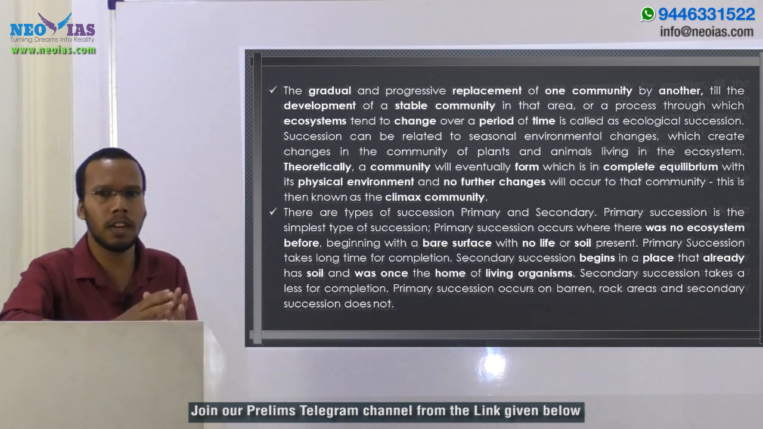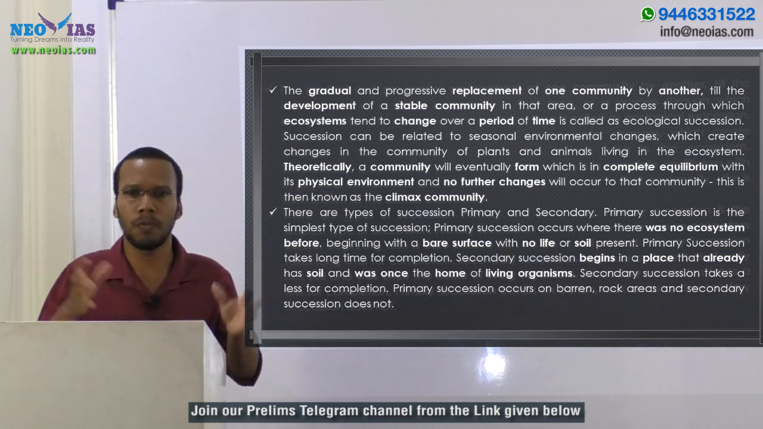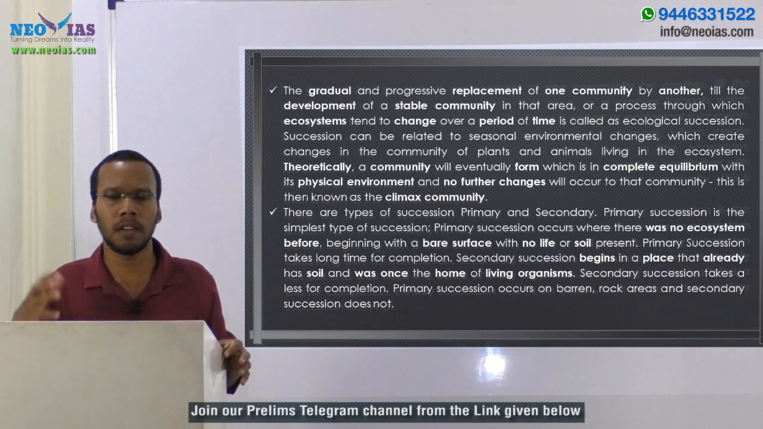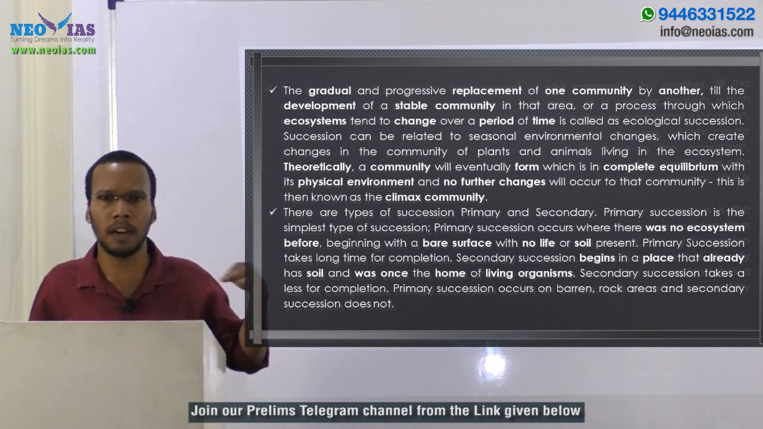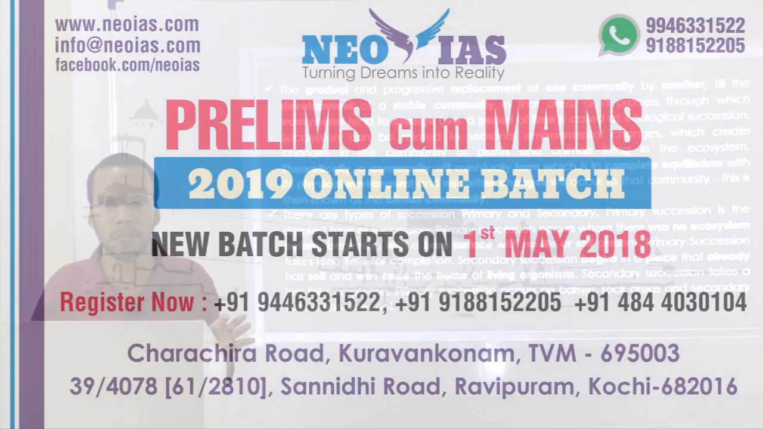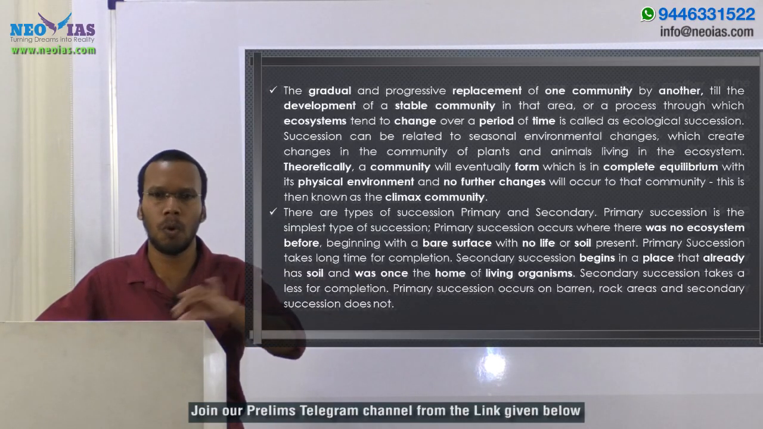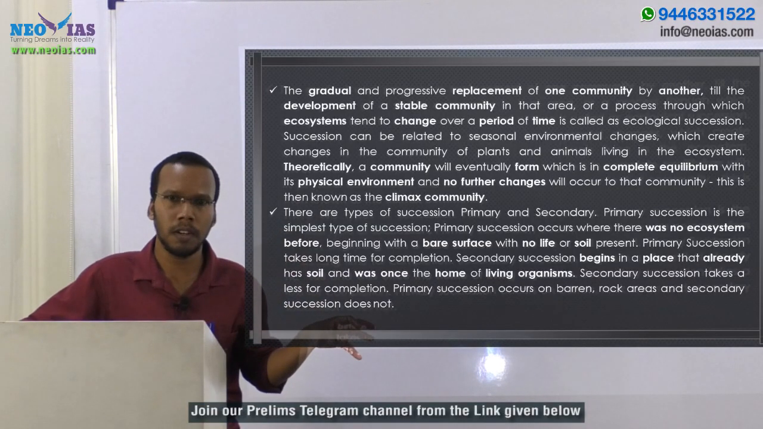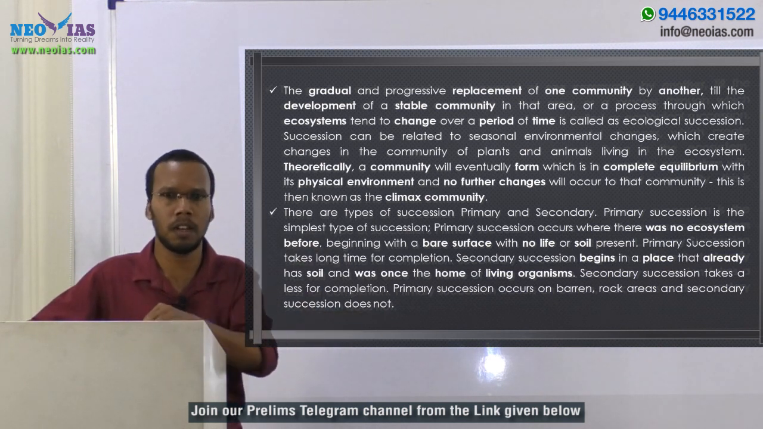We know that an ecosystem is the living community. Ecosystem is the interaction between living organisms and their environment, or the community of living organisms. So we know the concept of community also. An ecosystem will have a community, and one community in an ecosystem will be converted or replaced by another community.